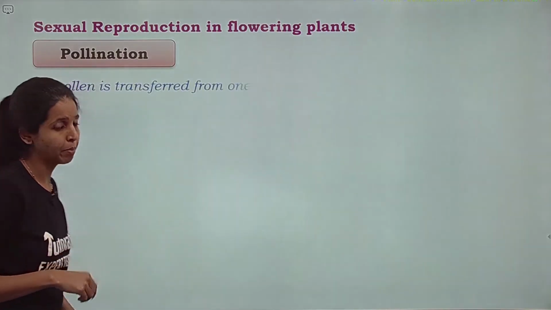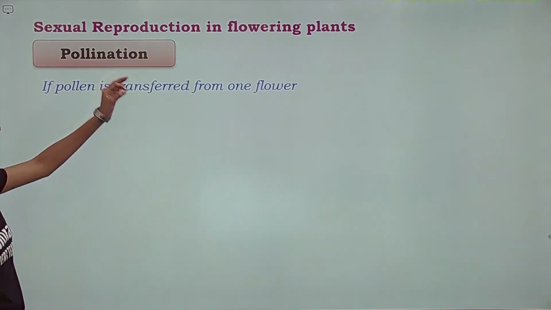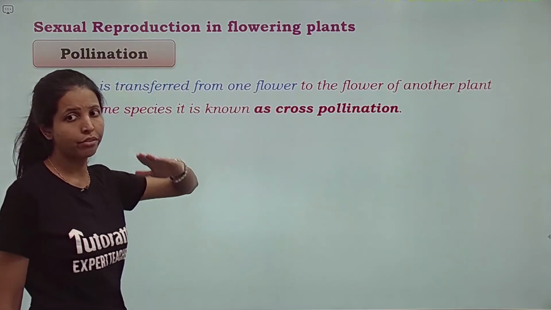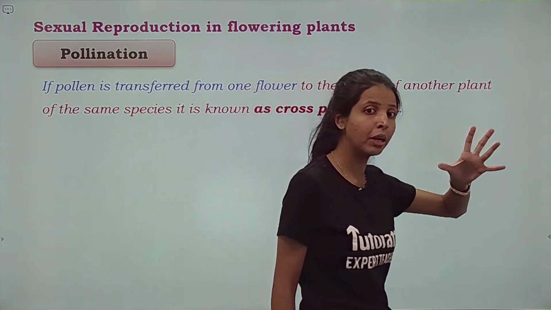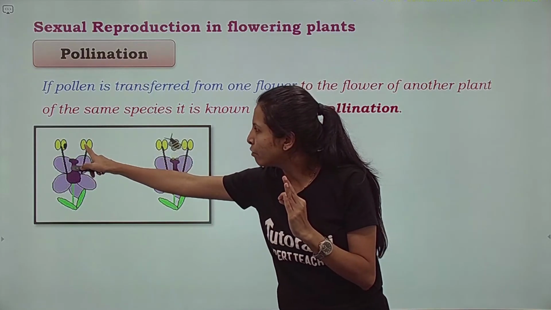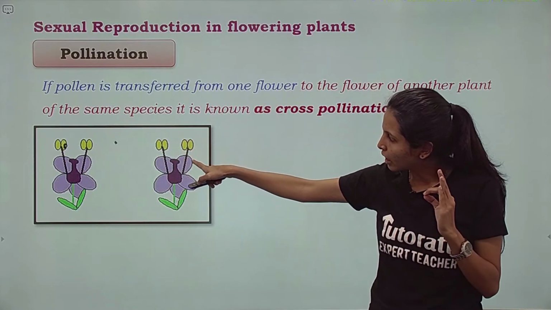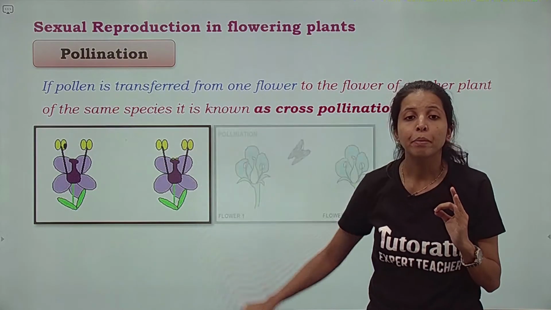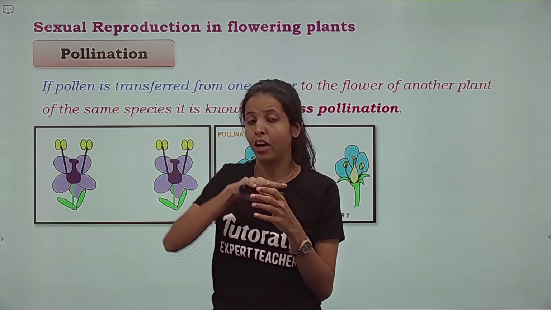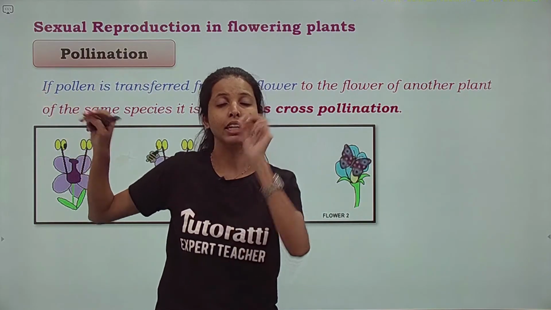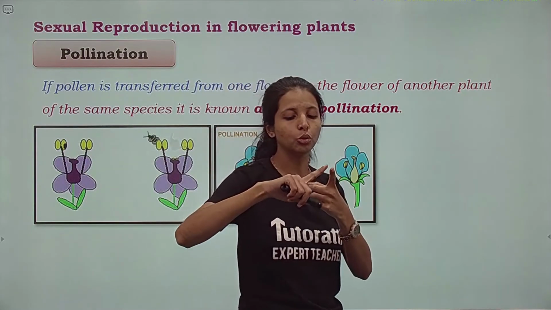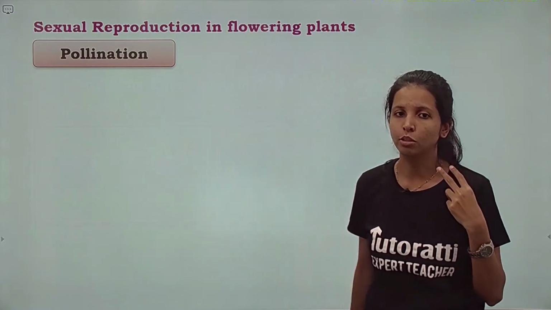Let us see the second type. If the pollen is transferred from one flower to another flower bacha, again one flower to another flower of a different plant but belonging to the same species. Transfer is happening from one flower to another flower. Plant alag hai पर species same hai, as you can see. So if the transfer is happening from one flower to another flower of another plant but of the same species, this is called as cross pollination. So the two types is self pollination and cross pollination.